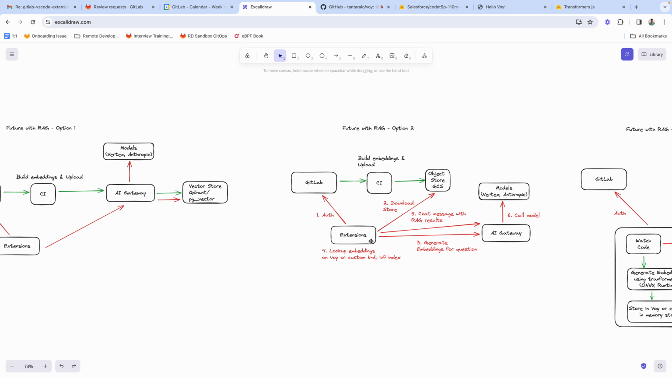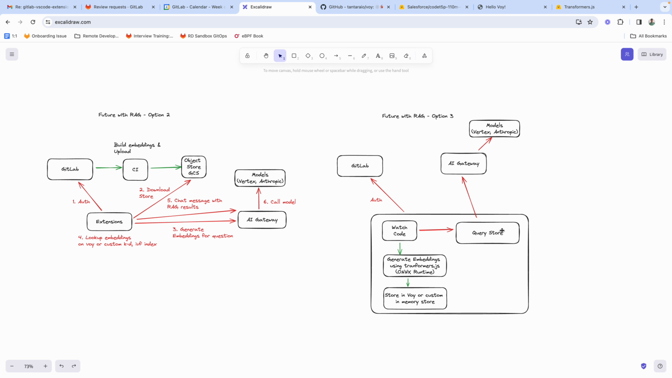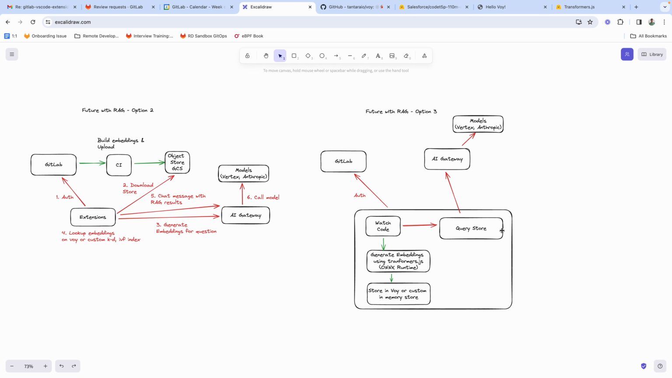Once the extension has the examples, it enhances the prompts. The prompt is sent to AI Gateway, and the actual model is called, and the model then sends us relevant results. Okay. And then there's another option for RAG where we don't generate any embeddings inside AI Gateway or anywhere else, right? The way it would work is we watch the code, and as the code changes, we generate embeddings, right? So the question is, how do you generate embeddings locally? We can use something like Transformers.js, which uses the ONNX runtime to actually generate embeddings, right?